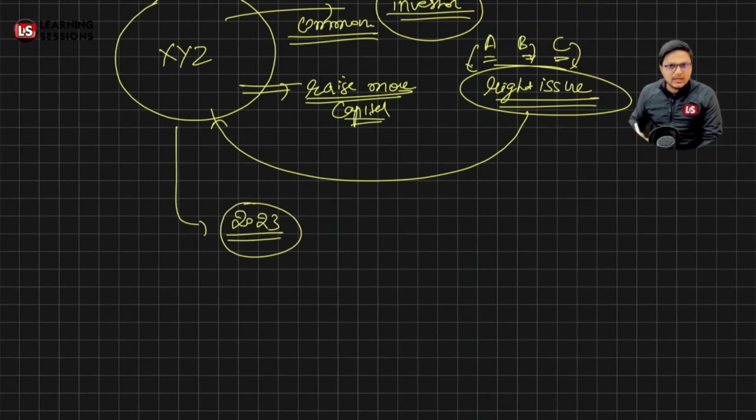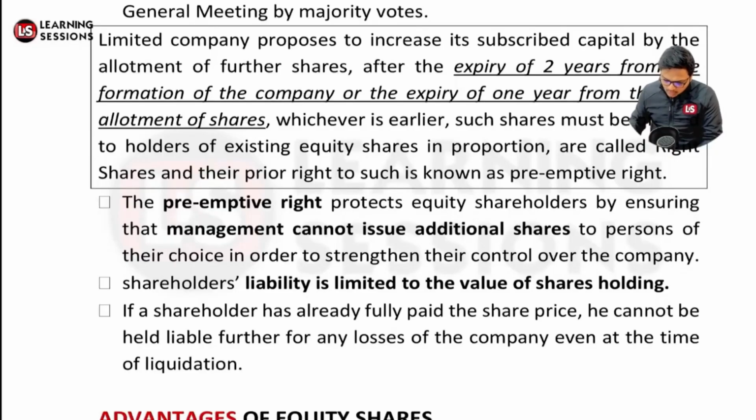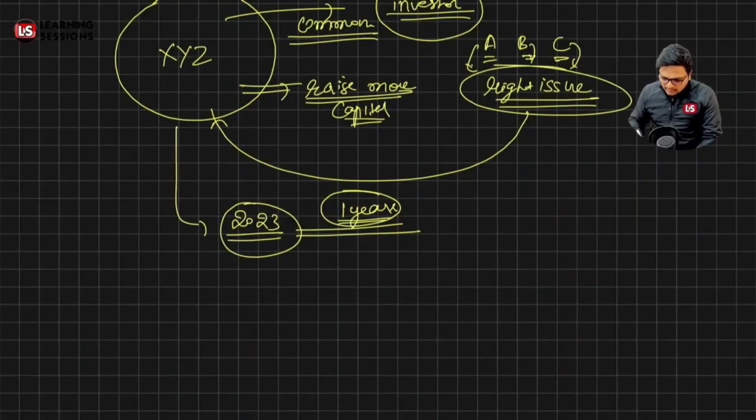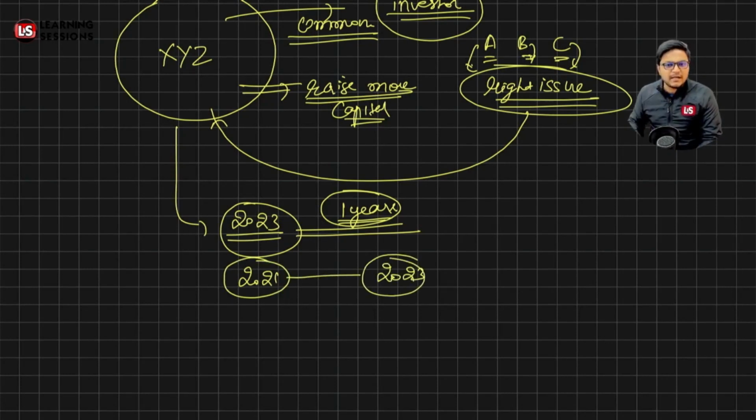Then it is 1 year from the date of the previous allotment, and the second scenario is related to formation of the company. Let's say this company was formed in 2021, and the 2 years will end in 2023.